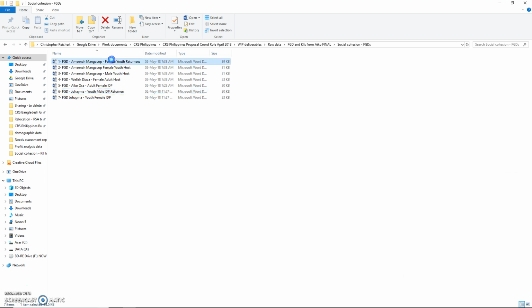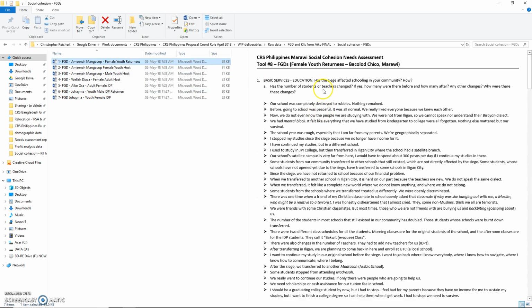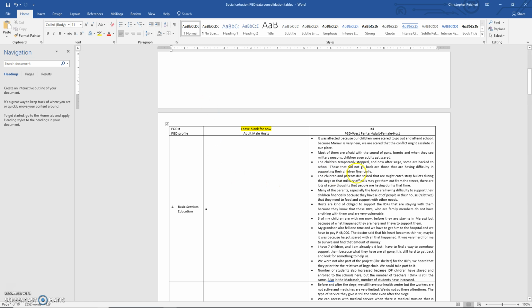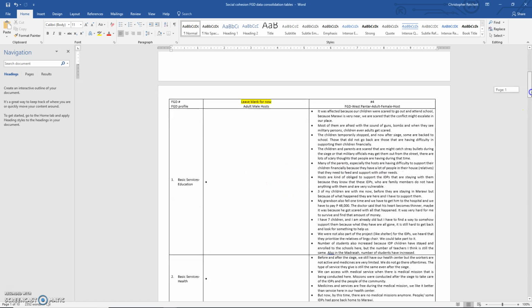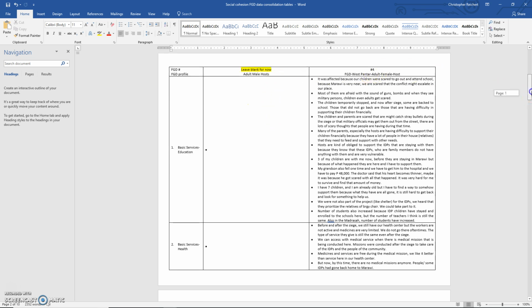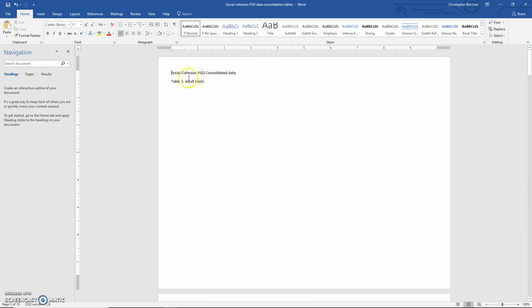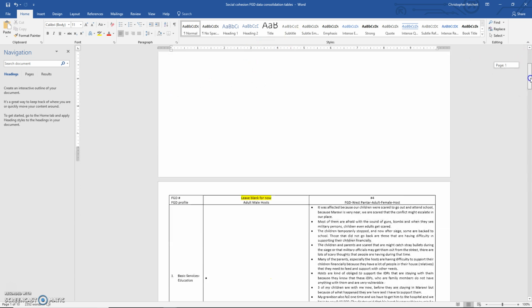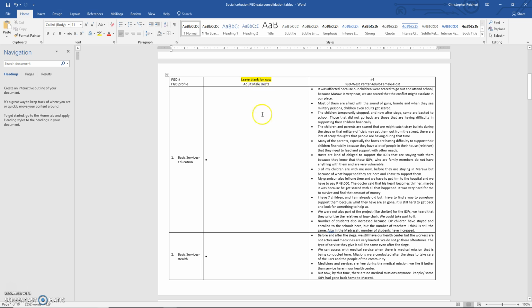Now each one of these has to be moved, the data from the domain, into this consolidated file. And how I want this done is I've put numbers on the top of each column. So for the first table, it's going to be the adult hosts. The first one, just leave it blank because that information is still coming. And this is focus group discussion number 4.